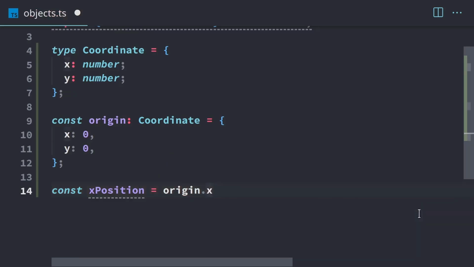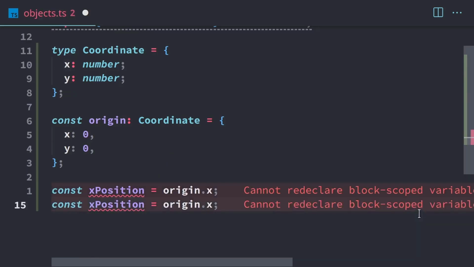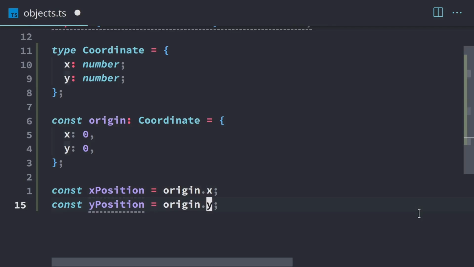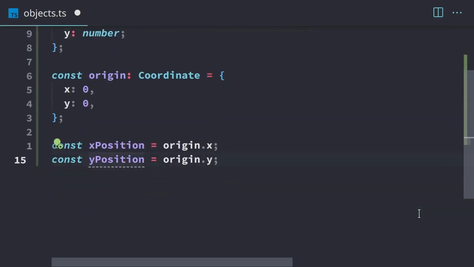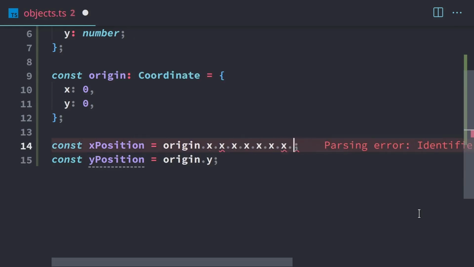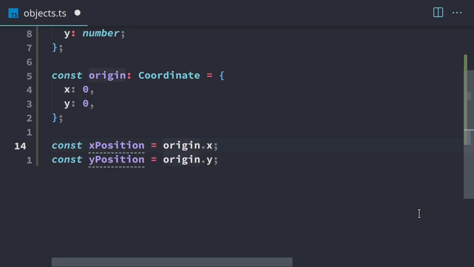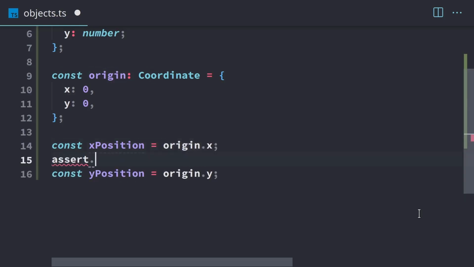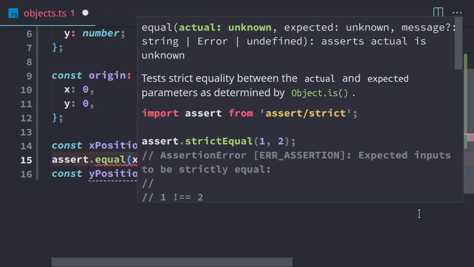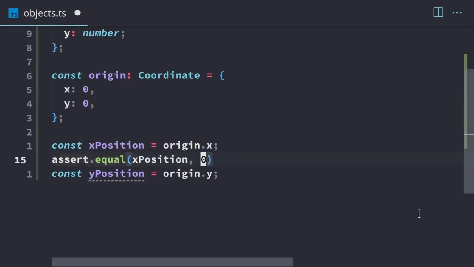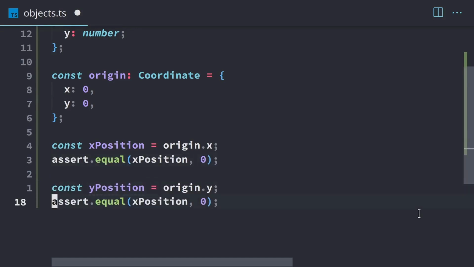So I just want to access the x. And if we want to get the y position, we can just pull the y position out. We don't actually have to copy it out with constants like I'm doing here. You can just use origin.y or origin.x wherever you want. It's really just a matter of preference and how deep you have to go. If you have to go really deep like this, then it might be better to make a constant. But if you just have this one thing here, then it's probably better to just use origin.x and y directly. I'm going to add an assertion here just for clarity, and we can run it later. So x position is going to be 0, and then y position will also be 0.